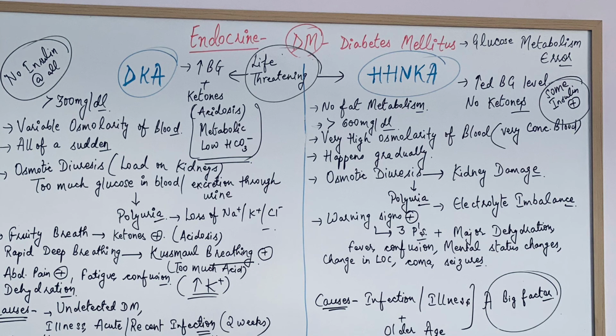So because of too much glucose in the blood and excretion of glucose through urine, there is polyuria. It can lead to osmotic diuresis.